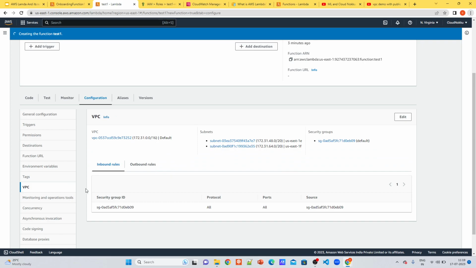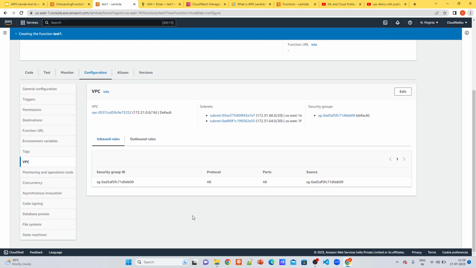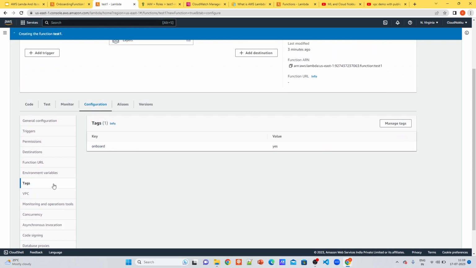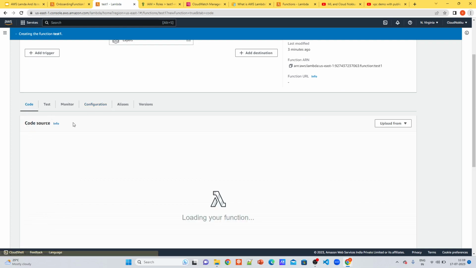Tags you can edit, by the way. And this is the VPC configuration, which you can edit also, you can change the security groups. And there are different other properties also. For the time constraints and simplicity, I'm avoiding those. So this is the general configuration.